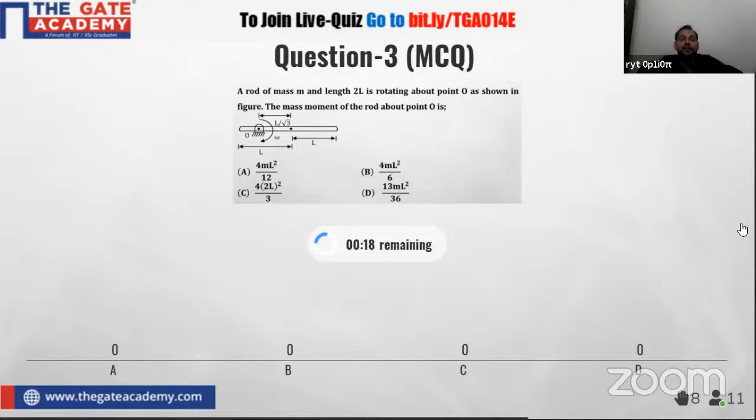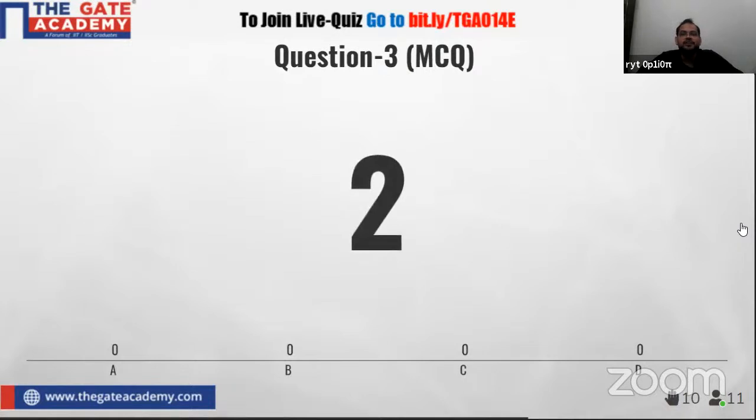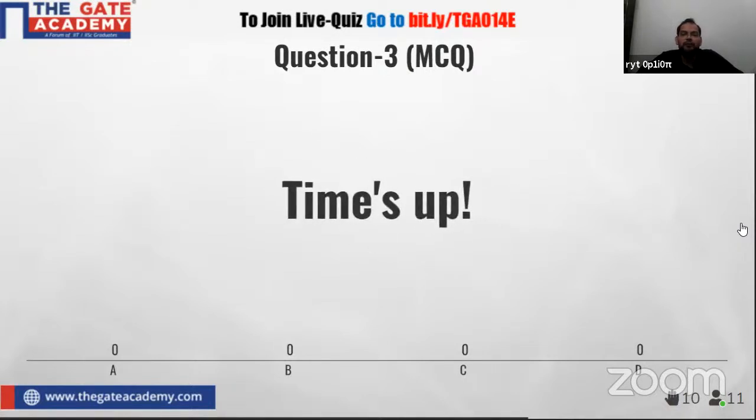So the question is related to the mass moment of inertia. This complete quiz is designed on the basis of the first chapter. Anyone who has studied engineering mechanics knows very well that here we are discussing the basic concepts of engineering mechanics. So all the questions will be from basic concepts only.